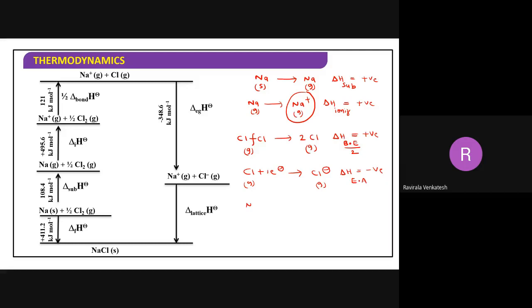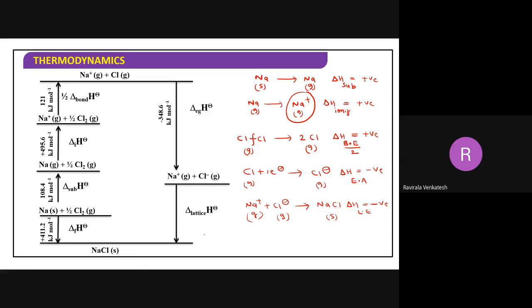Now finally, Na plus and Cl minus both are converted into NaCl. This is gas phase, this one also gas phase, and this will be solid. This is called what? Lattice energy. This will always be negative, because a bond is forming here.